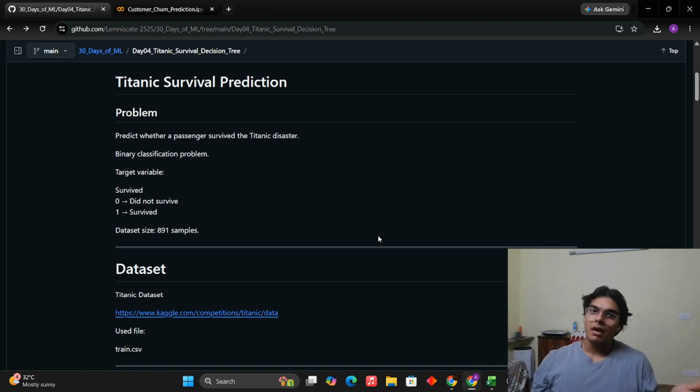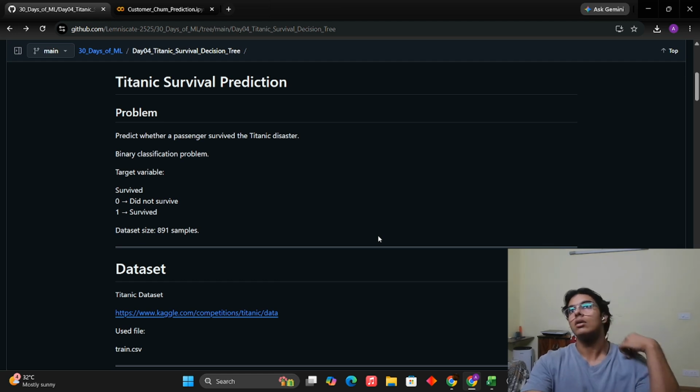Survival, not survival, like live or die. So there are two possible outcomes. So we can easily conclude that this is nothing but a binary classification problem, which means a 0 1 kind of a problem. Okay. So it's always good to keep such things in mind because that is how we approach the model that we could be using.